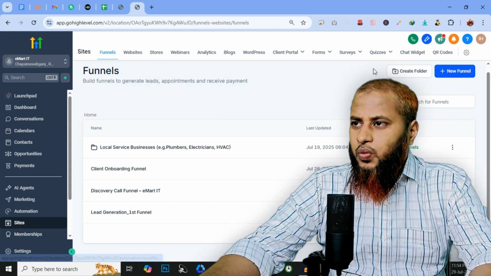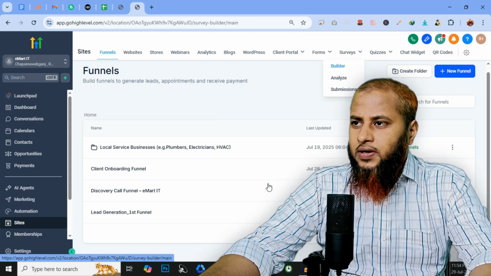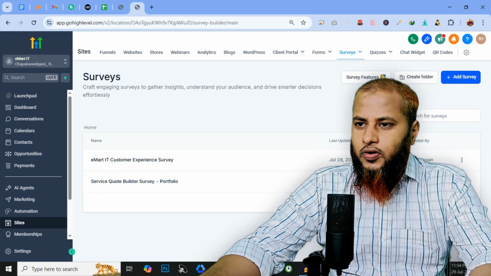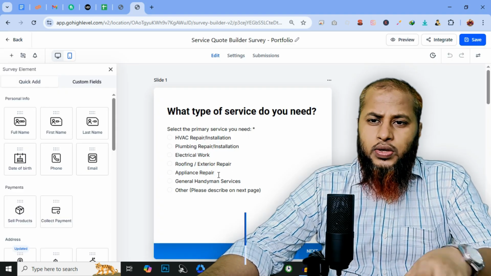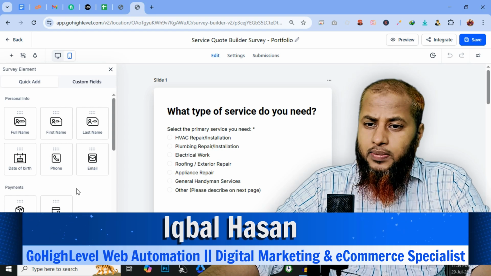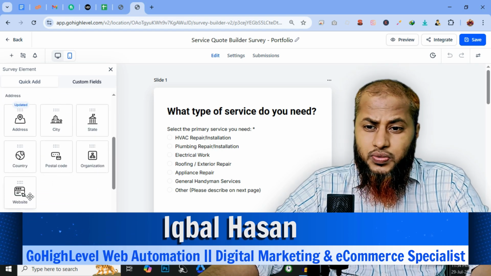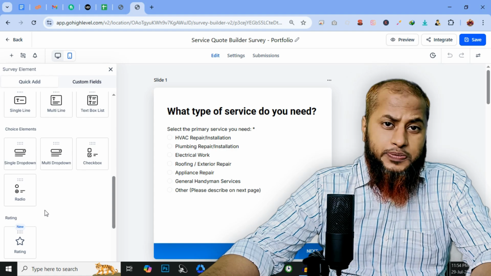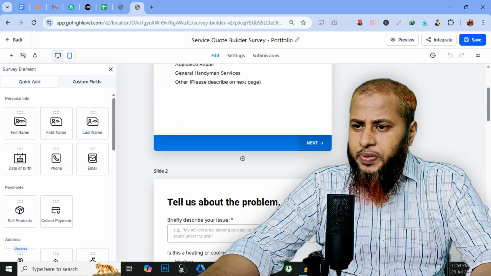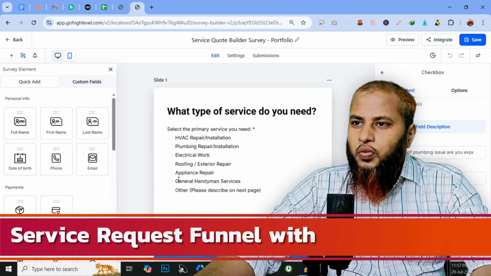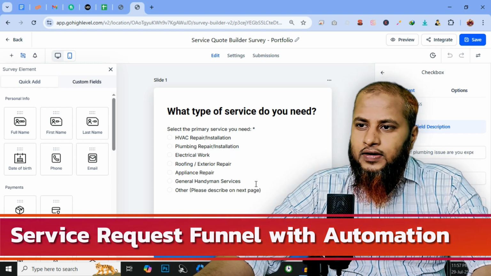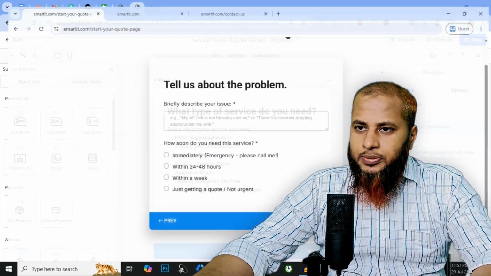From the site, we can go to the survey and builders. Then you can see this is the survey form. Inside GoHighLevel, you can create the survey page using the GoHighLevel drag and drop option. Whatever features you need, you can add those features as per your requirement. For the next page, we created this one. So with this survey form, you can add condition logic. Let me show you.